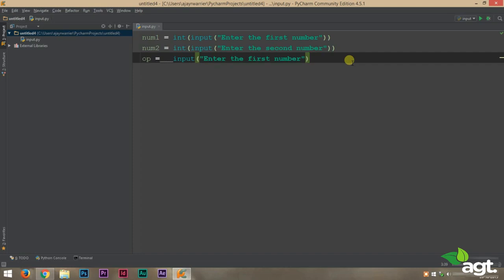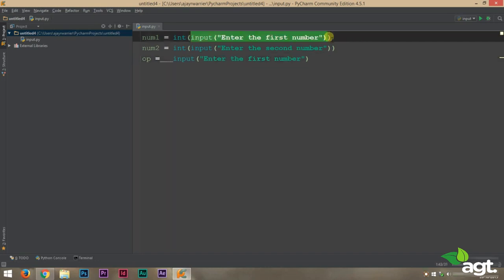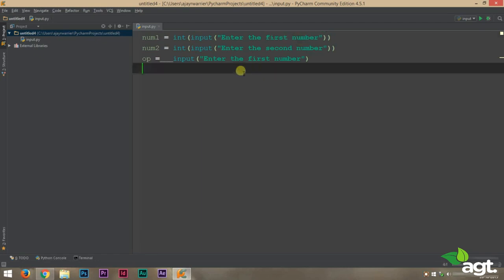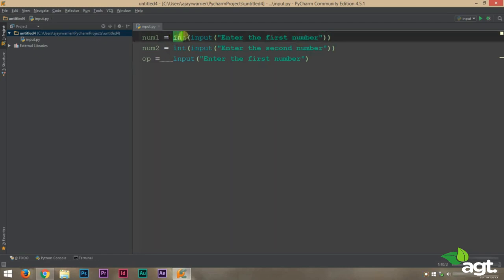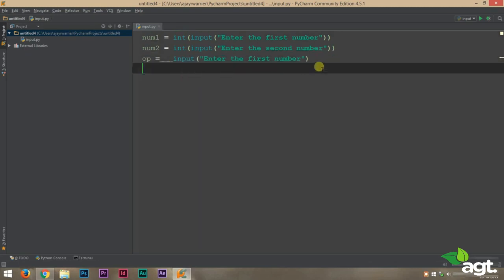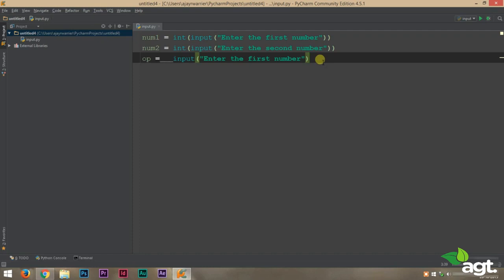Okay, now if you take a look at the code, you can see that we have made our three variables. Now we'll do a short recap. What input is going to be doing is that it will take a number from the user and store that value in num1. Whenever we don't specify int, that means we just use input, it means we are going to be reading a string. You already know that. Okay, so our variable part is done.